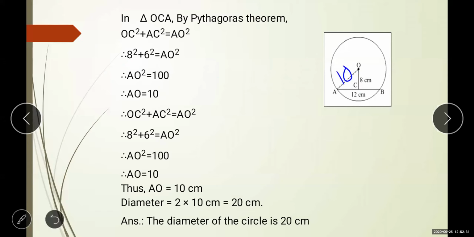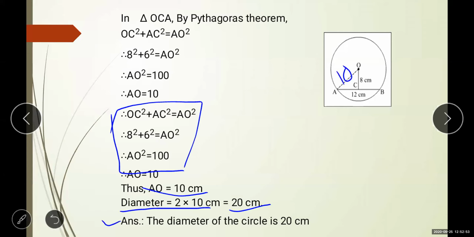Now AO is the radius, and what we have to find out is the diameter. Diameter is double the radius. So AO is 10 centimeters and the diameter is double that, so it is 20 centimeters. The last answer we must write: the diameter of the circle is 20 centimeters.